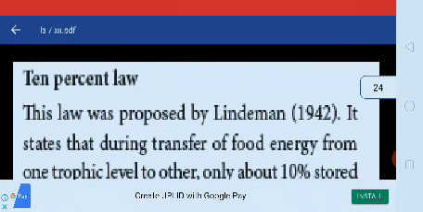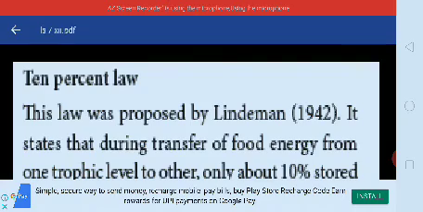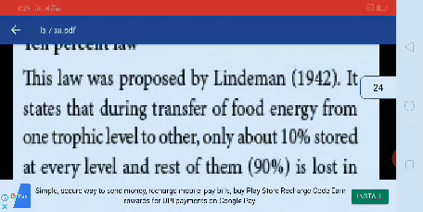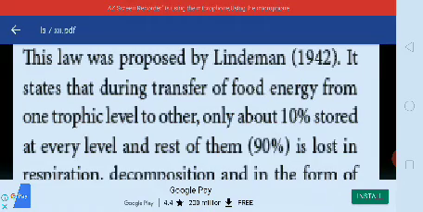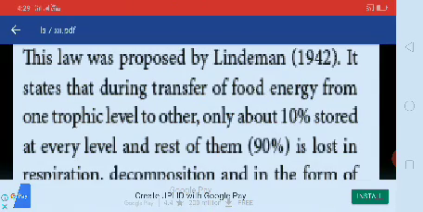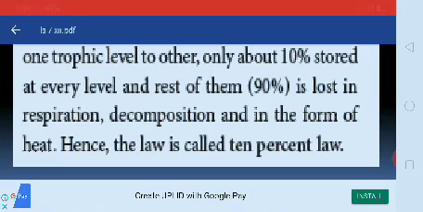What is the 10% law? It was proposed by Lindeman in 1942 for the transfer of food energy from one trophic level to another. 10% is stored at every level, and the rest, 90%, is lost in respiration, decomposition and in the form of heat.